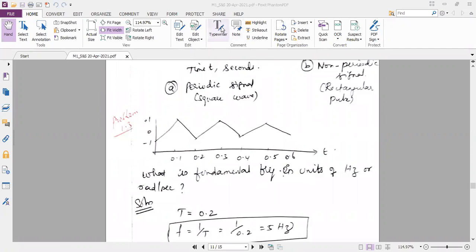Okay, just copy the diagram. We will solve this problem. Copy the diagram. So at this peak, first cycle peak, you should have a time 0.1 and the falling edge 0.2, the rising edge again 0.3, like that. So just make the graph properly so that we can easily calculate the required things.